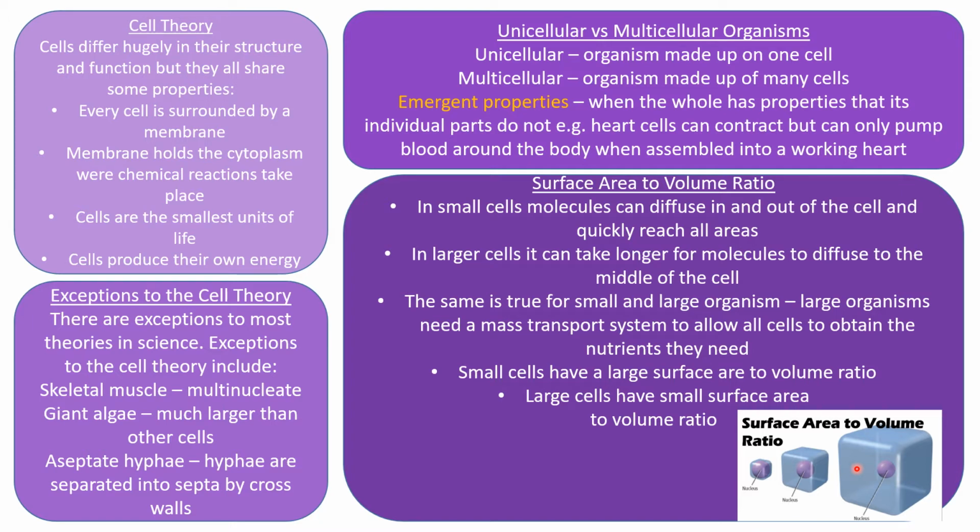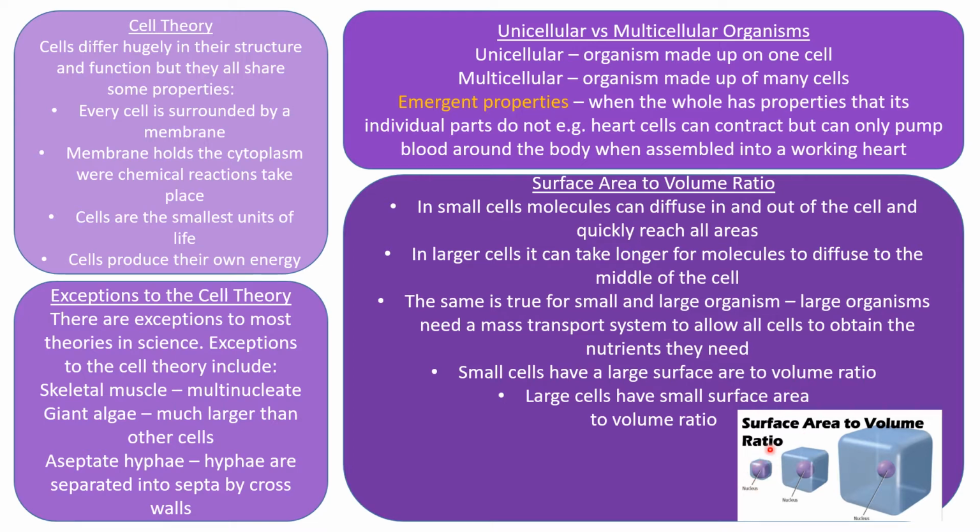The same is true for small and large organisms. In small organisms, molecules can diffuse in and out quite happily. However, in large organisms, you need a transport system. For example, we have the blood in order to transport things around the body, because things can't diffuse from outside of your body right into the middle without being transported. So we need a mass transport system. We therefore say that small cells have a large surface area to volume ratio.